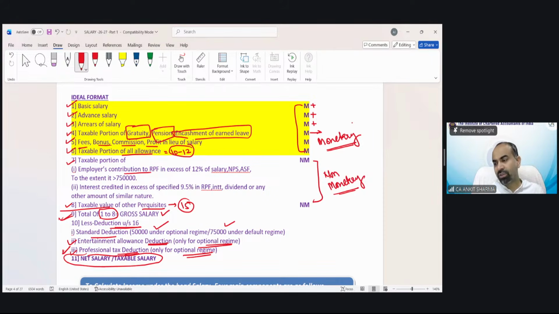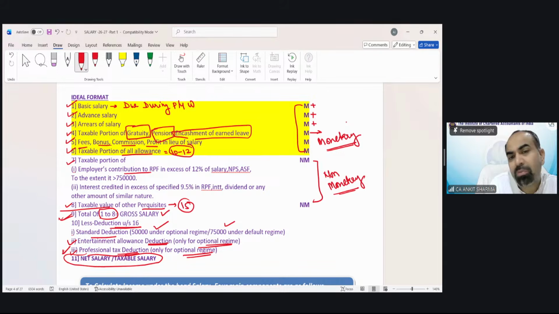What we are going to discuss one by one: what is basic salary, what is advance salary, what is arrear of salary, etc. So we'll start from basic salary. What is the meaning of basic salary? Basic salary means the salary which is due during the previous year, whether received or not.